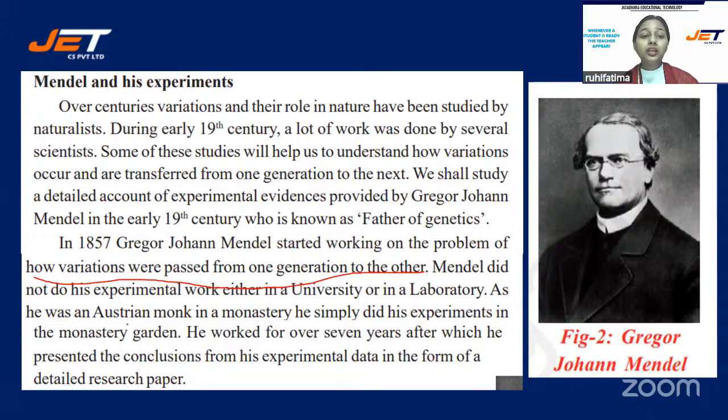Mendel did not do his experimental work either in a university or in a laboratory, as he was an Austrian monk in a monastery. So he simply did his experiment in the monastery garden, on Pisum sativum, the pea plant. He worked over 7 years, after which he presented the conclusion from his experimental data in the form of a detailed research paper. Gregor Johann Mendel is also known as the father of genetics.